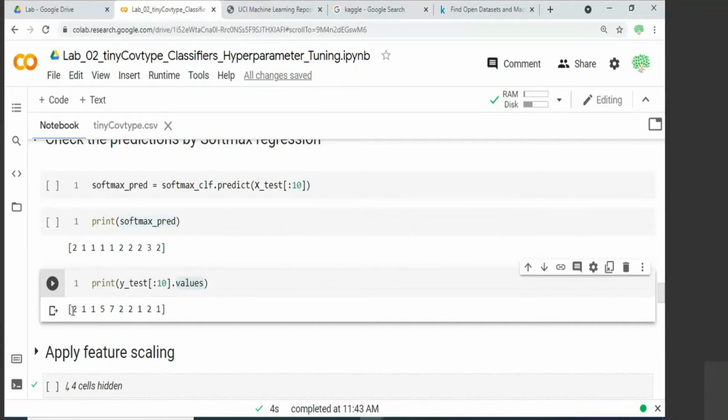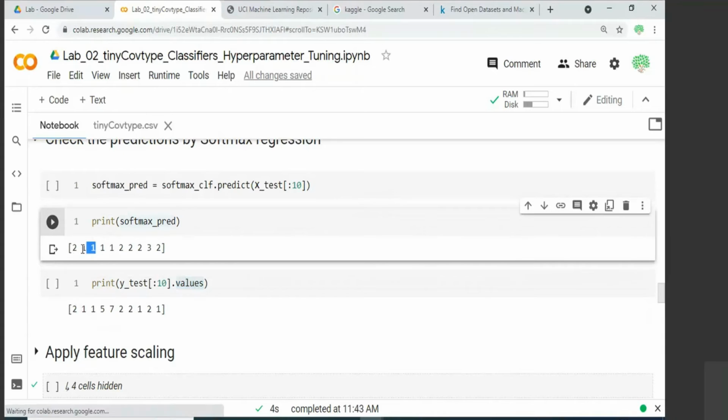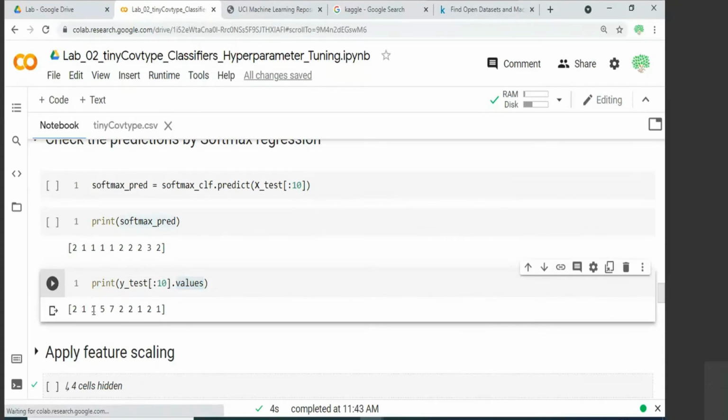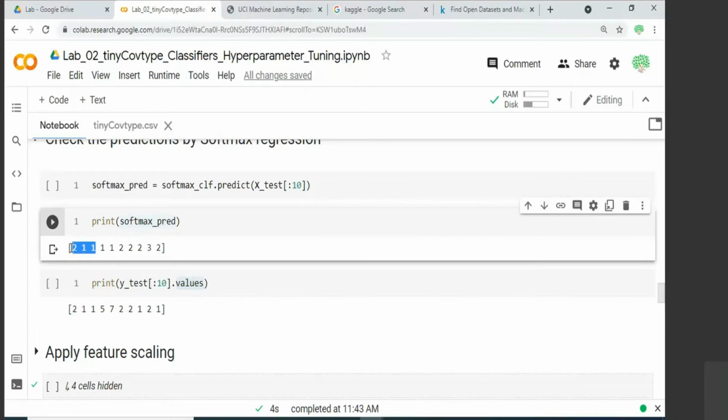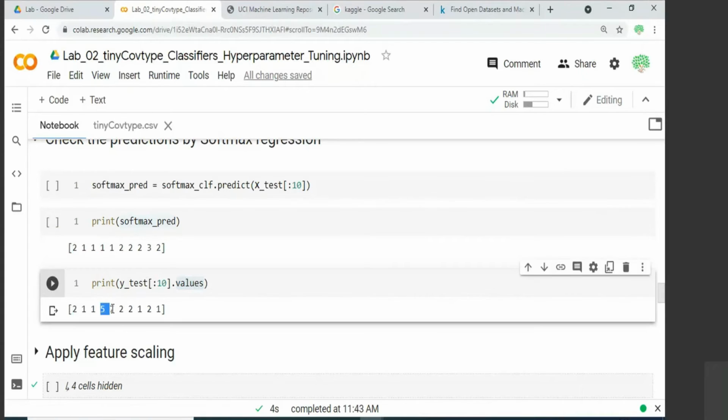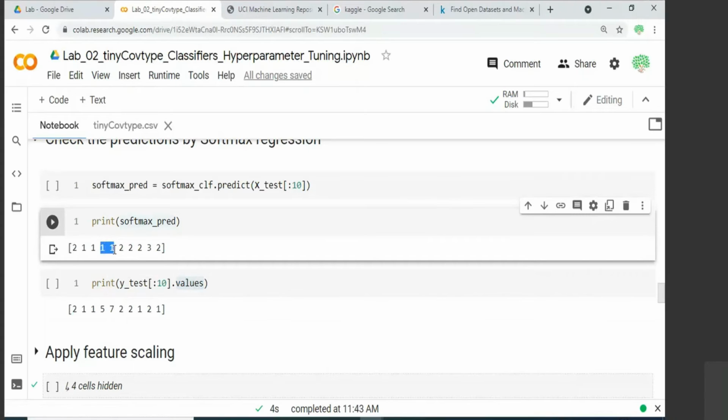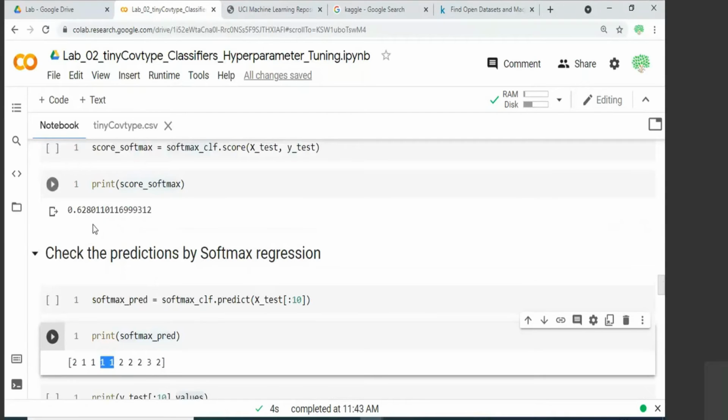Here you can see the first 3 samples, the class labels are same. That means our model was able to predict the samples correctly. But when you look at the 4th and the 5th sample, we expect the class label is 5 and 7. But what our model predicted is again 1. Both are class label 1. So that is a misclassification. That is the reason why we get only 62.8%.